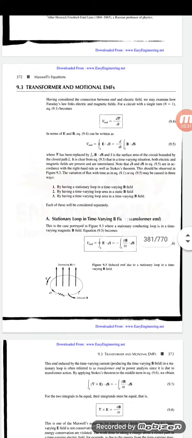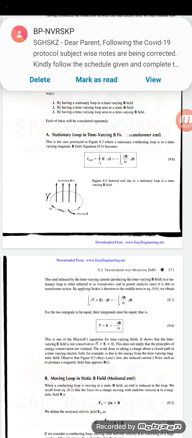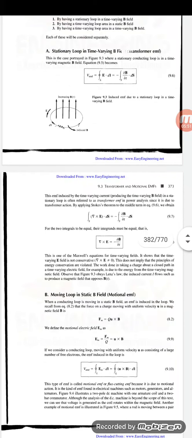Okay, so first, if you take a stationary loop in a time varying B field, that is transformer EMF. V_emf is equal to the line integral of E dot dl, which is equal to minus the surface integral of dou B by dou t dot ds.